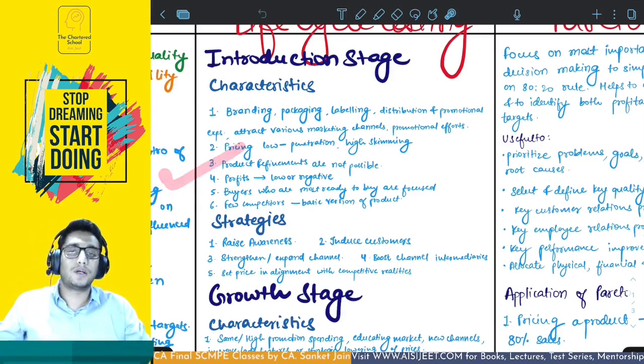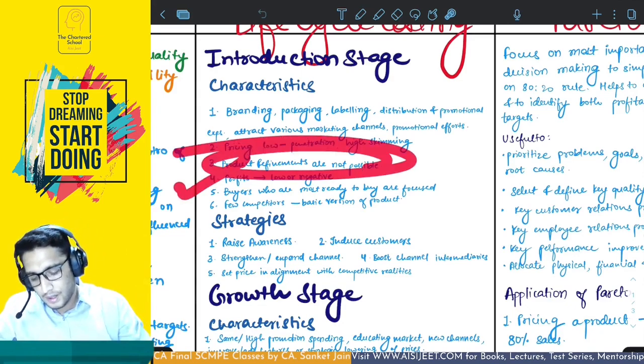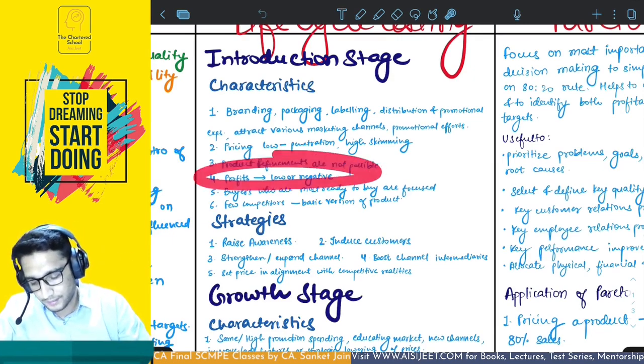Third is product refinement is not possible at the introduction stage. You have just launched the product. You cannot refine it right in the introduction stage. So it will happen in the growth stage or maybe the maturity stage, not at introduction stage. Fourth, profits are going to be low or negative. Why? Because your cost is going to be high because you started with low production levels. So your cost per unit is going to be high because you are not having economies of large scale production. Plus your fixed cost per unit is going to be high. Number of units is less, fixed cost is fixed. So per unit fixed cost is high. And whichever the pricing is, your promotional cost is also going to be high. This way your profits are going to be low or negative in the initial stages.